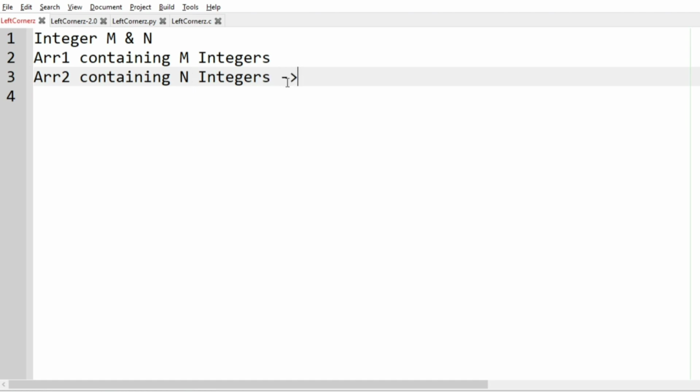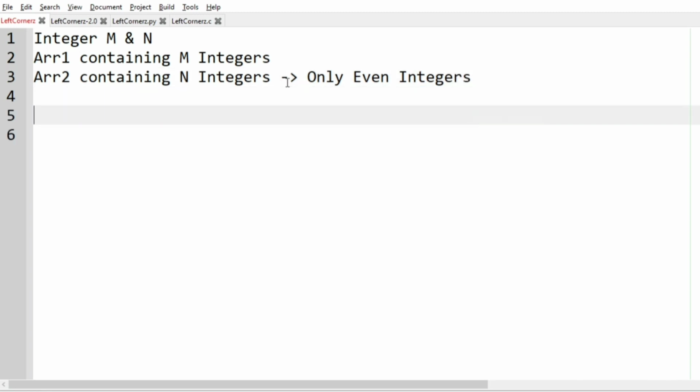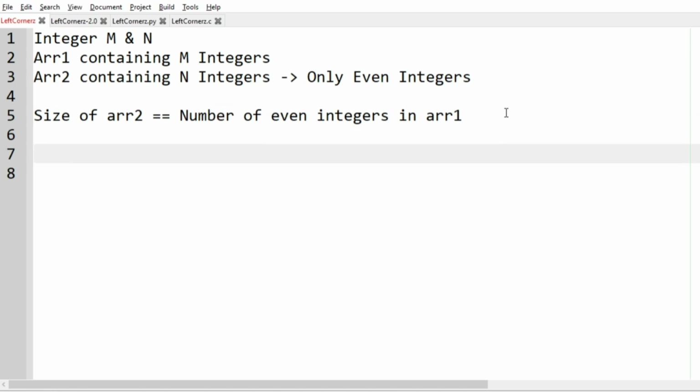So, after getting our inputs, this array 2 will have only even integers, and then the size of the array 2 is equal to the number of even integers in array 1. Sorry, here it is array 2. So the size of array 2 is equal to the number of even integers in array 1.